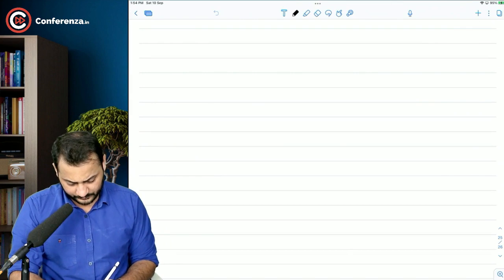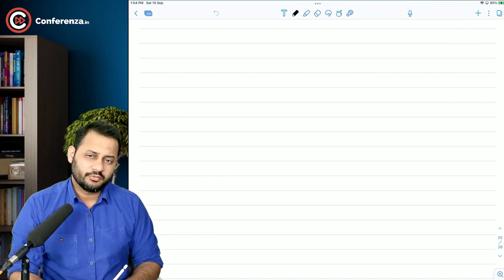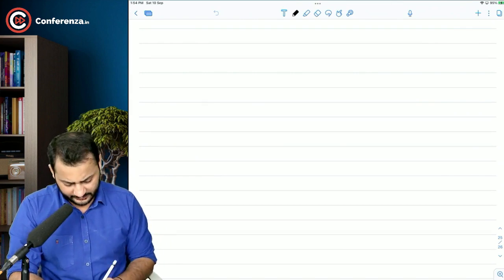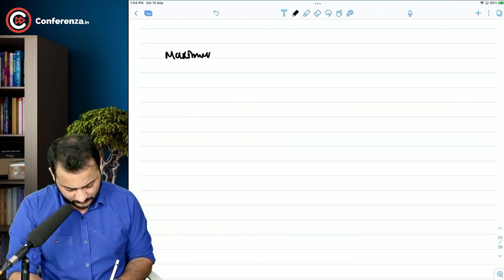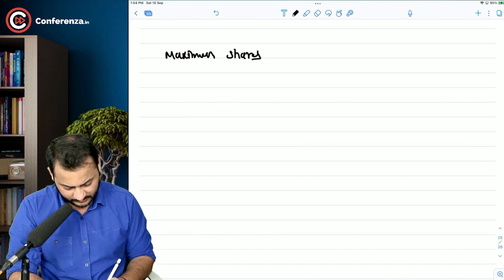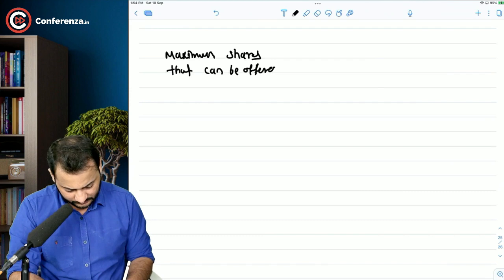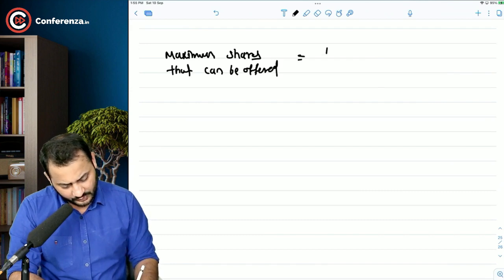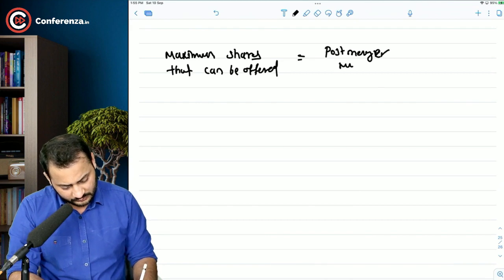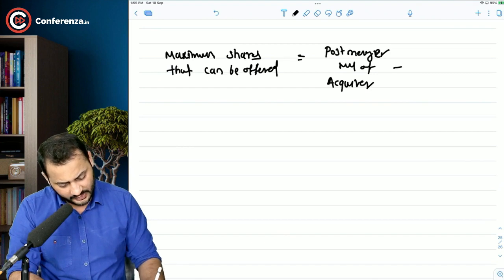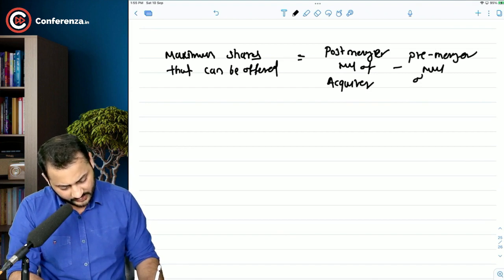If I want to summarize from this question, we can formulate: maximum shares that can be offered is equal to post-merger market value of acquirer minus pre-merger market value of acquirer.